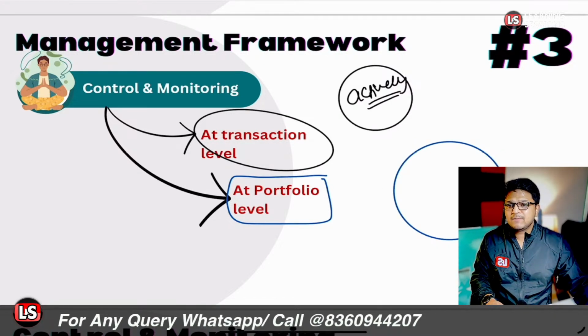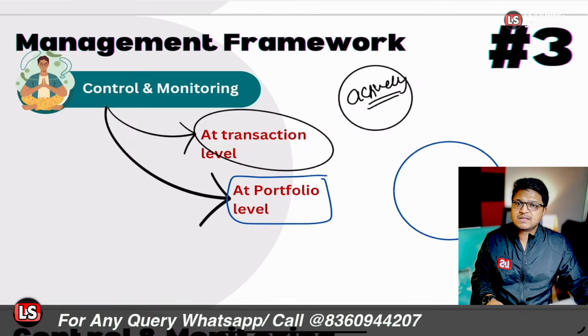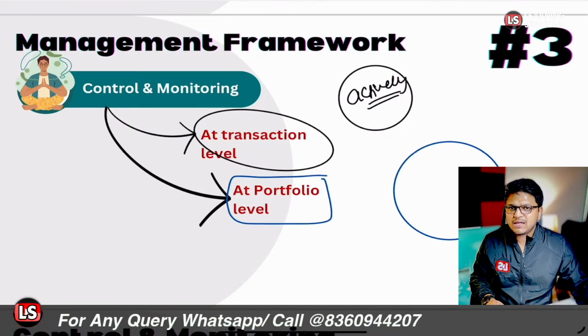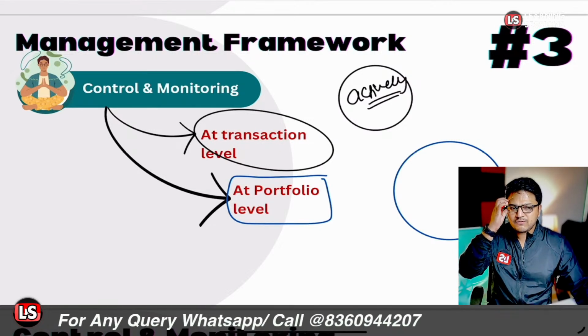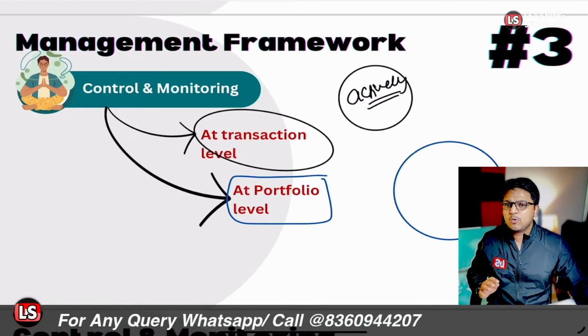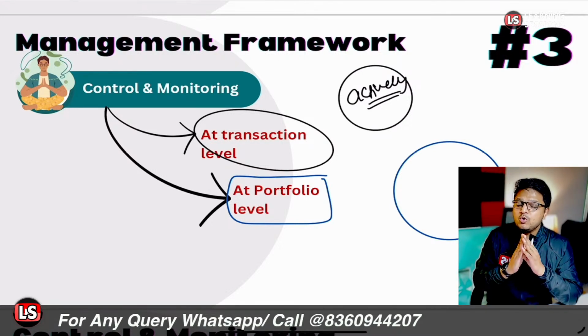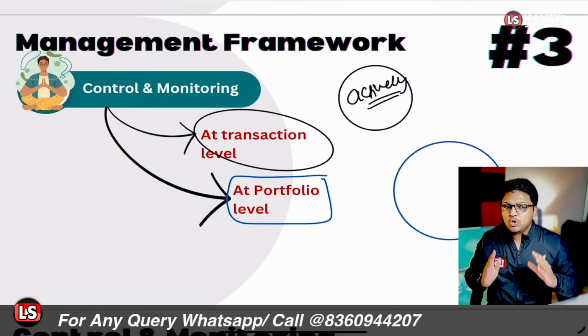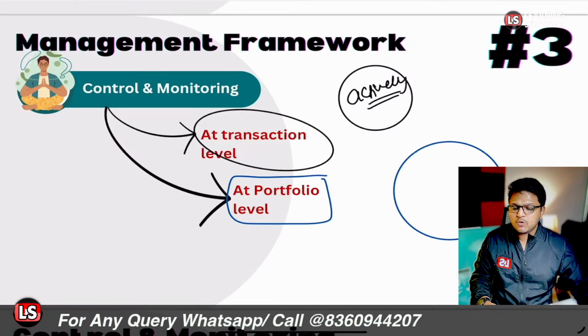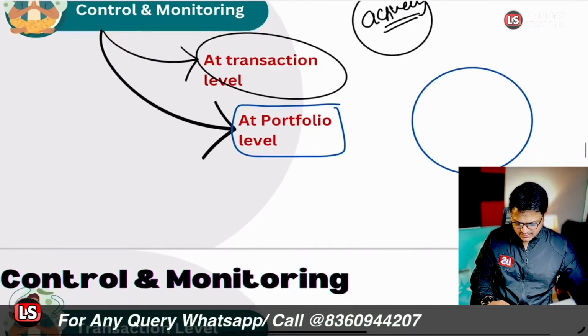Let's say some kind of credit risks are present at the individual level, that is, at the transactional level, and some kinds of risks are present at the portfolio level. Portfolio, when we are talking about a bunch of loans, we're talking about the complete loan set out there, that is the portfolio level, right? So let's have a look at it.